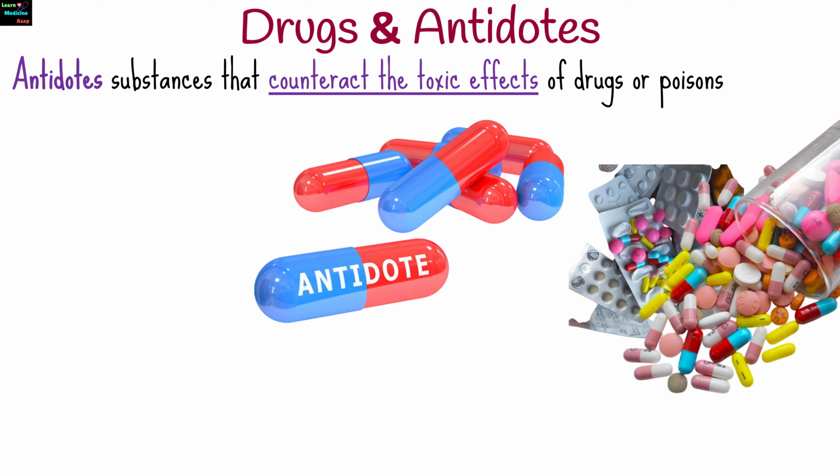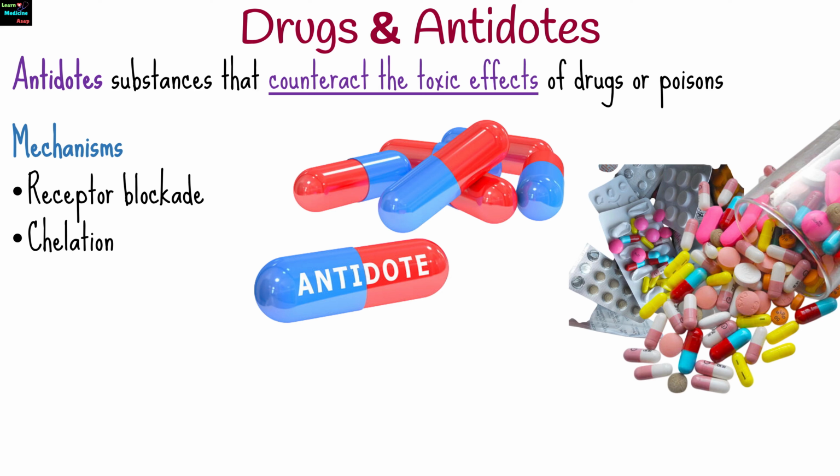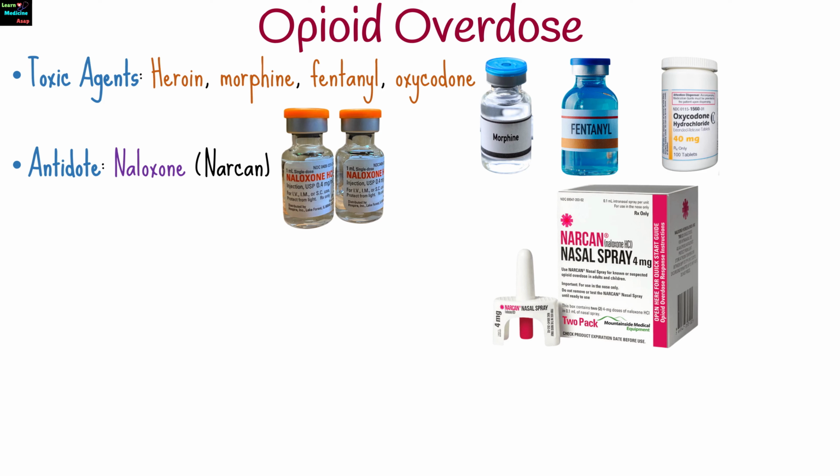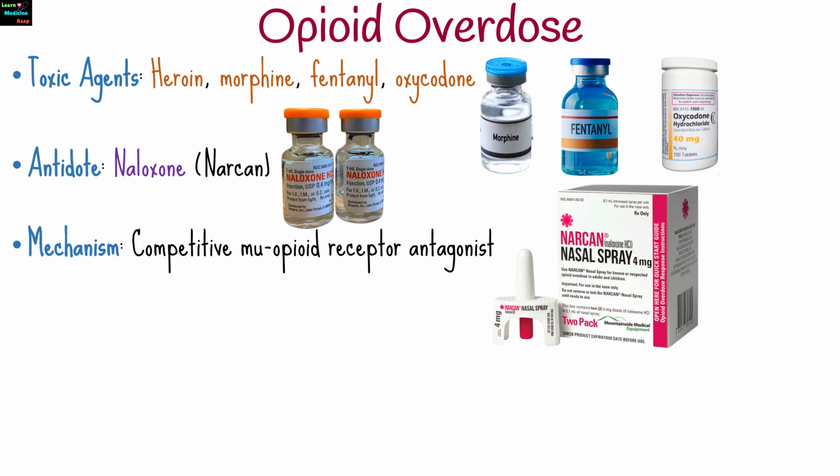Antidotes are substances that counteract the toxic effects of drugs or poisons. They work through mechanisms like receptor blockade, chelation, or metabolic antagonism. For opioid overdose from agents like heroin or fentanyl, the antidote is naloxone. It acts as a competitive mu-opioid receptor antagonist.